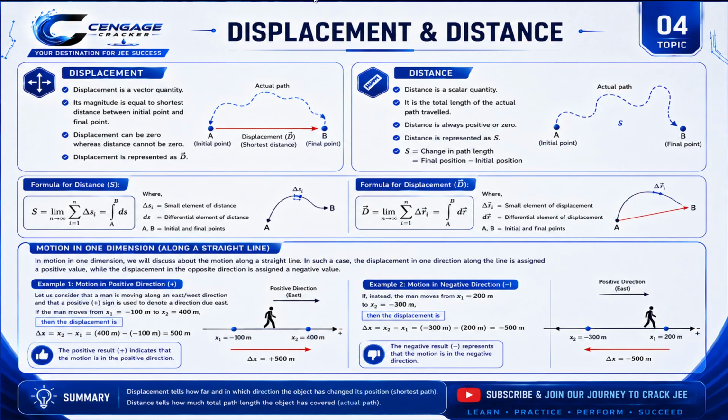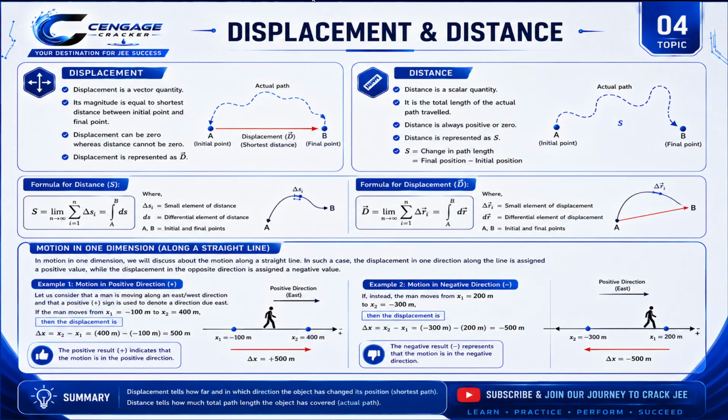This slide tells you about displacement and distance. From here the fire begins. First of all, you must know the difference between displacement and distance. Displacement is a vector quantity, distance is a scalar quantity, and displacement's magnitude is equal to the shortest distance between the initial point and the final point. See, it is very easy, displacement.